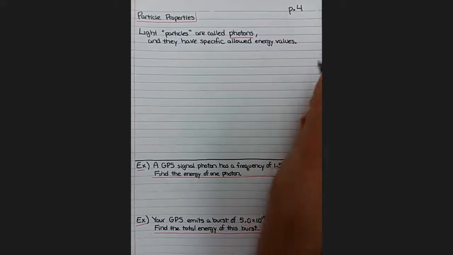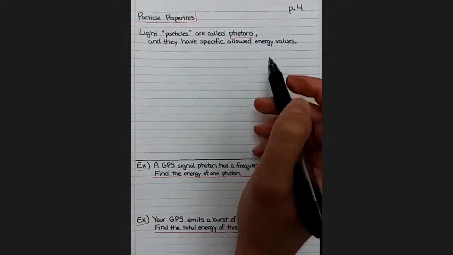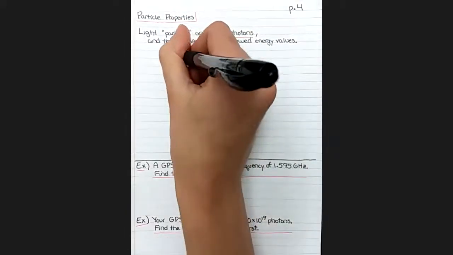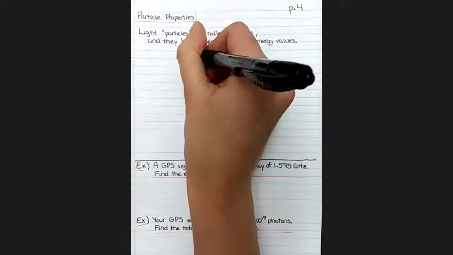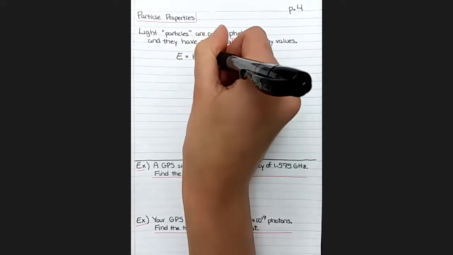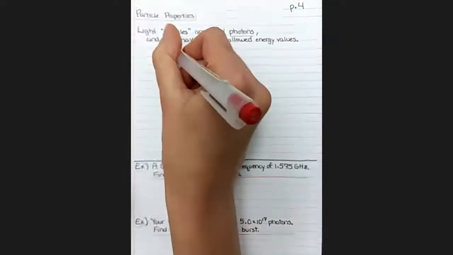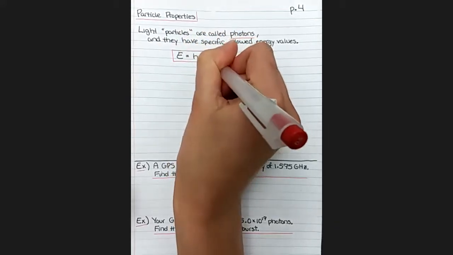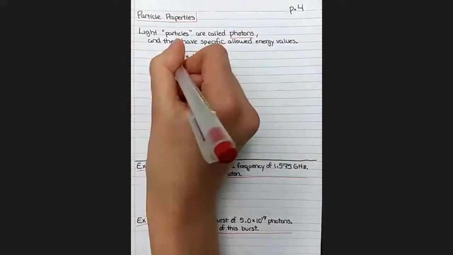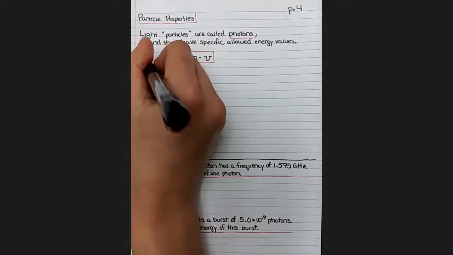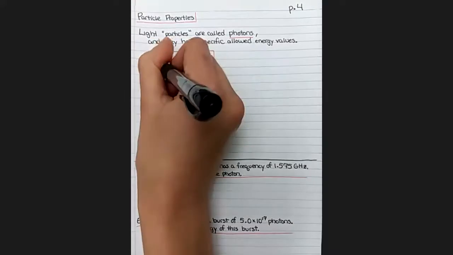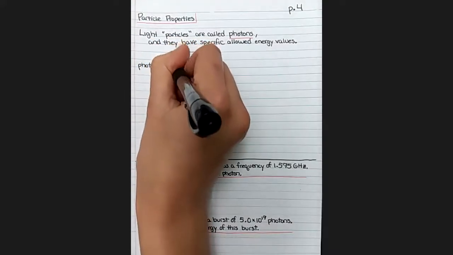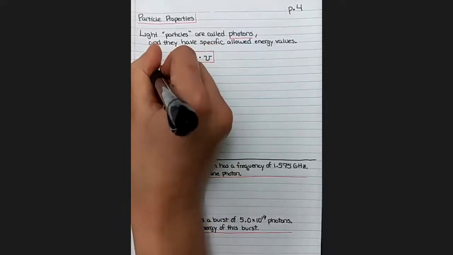And it's important for us to know what sorts of allowed energy values there are. So Einstein gave us this formula to help describe the energy of a photon. That is E equals h times nu. So what are these letters? E is the energy of a photon, a particle-like packet of light, and that's measured in joules with a capital J.